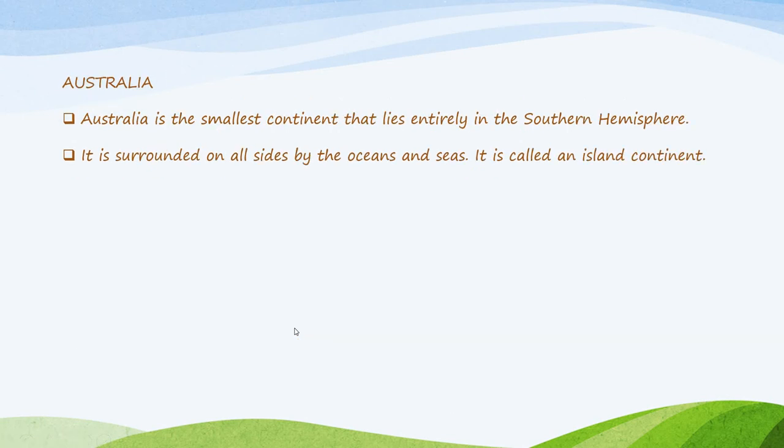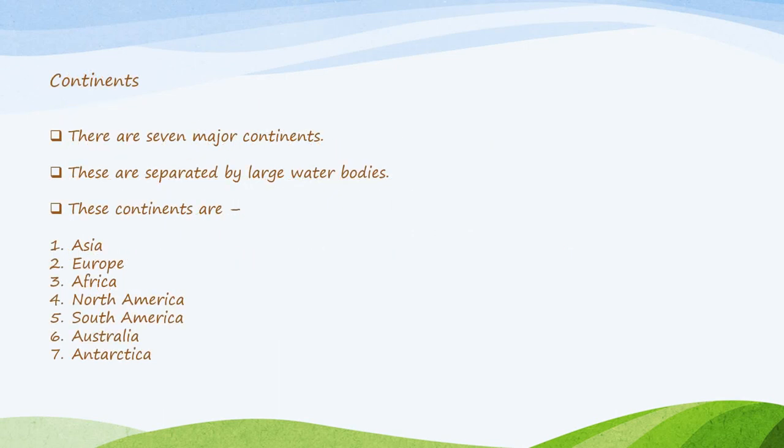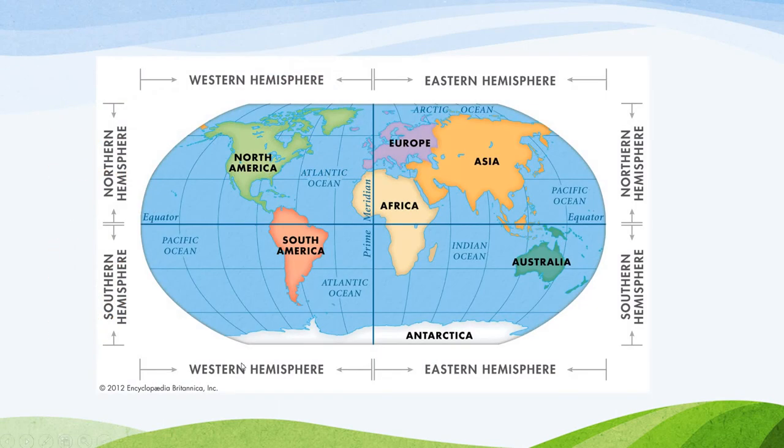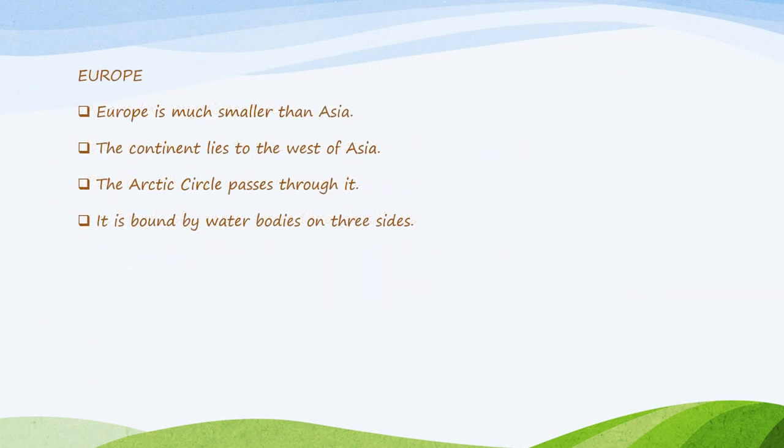Okay. So let me show you this continent also on the map, so you are clear with the idea of all the continents. This one, this is Antarctica. It is larger than the combined area of Europe and Australia. So the largest continent is Asia, then you have Africa, then North America, South America, Antarctica, Europe and Australia. So we are done with the major continents. Okay, there are 7 major continents, as you can see.